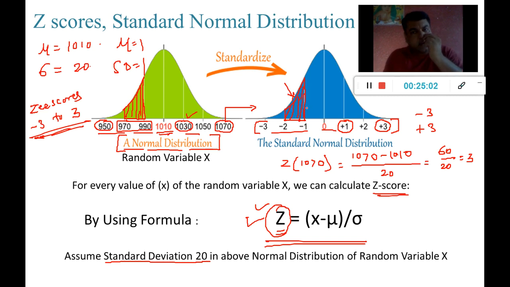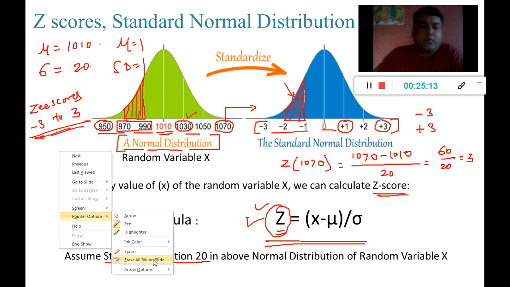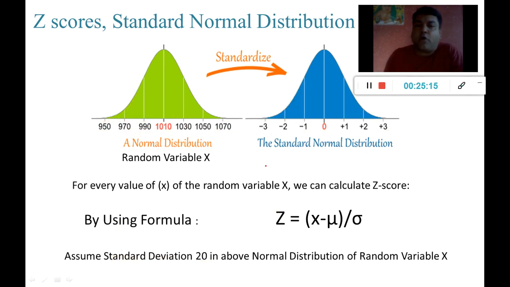This probability I will get from the respective z-table. And one more thing to keep in mind over here: the z-table will always give me the area towards the left from the point of interest.